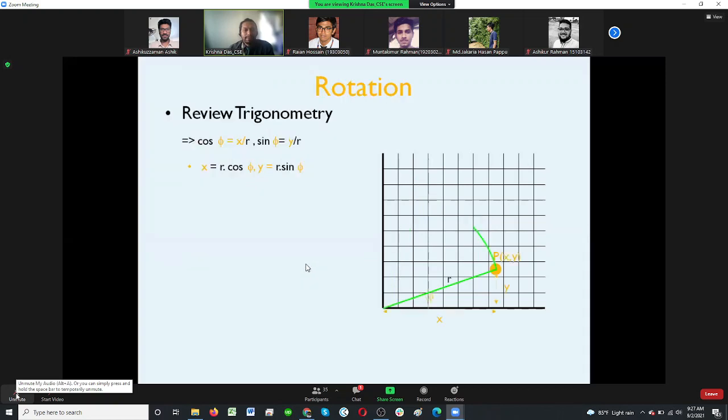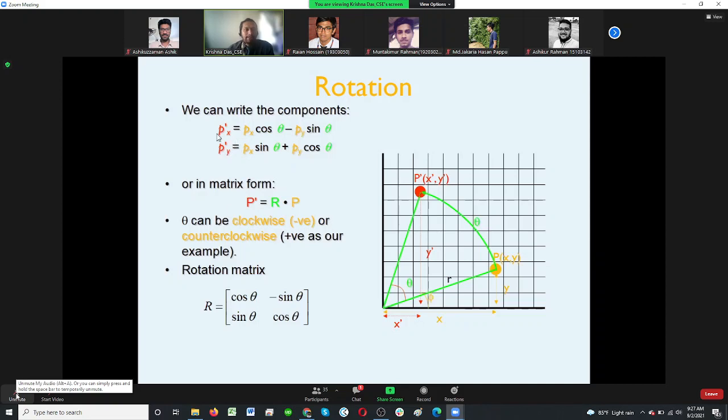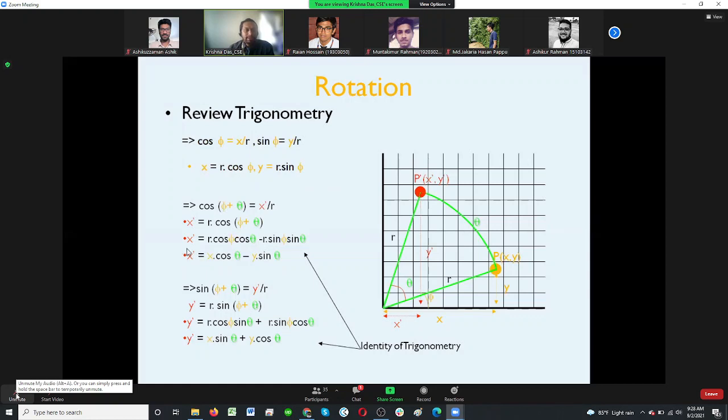You see that we already got the equation which we were finding: the new point's coordinate in terms of the old point is x cos theta minus y sine theta. So the x coordinate is x cos theta minus y sine theta. The same way, consider sine of phi plus theta, which is the perpendicular line, y prime divided by r.